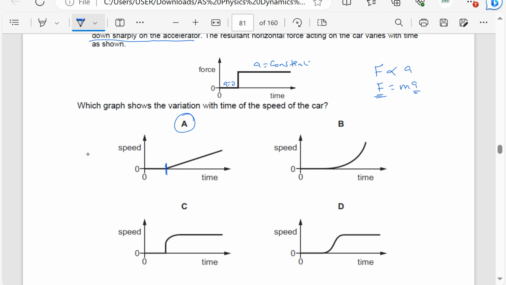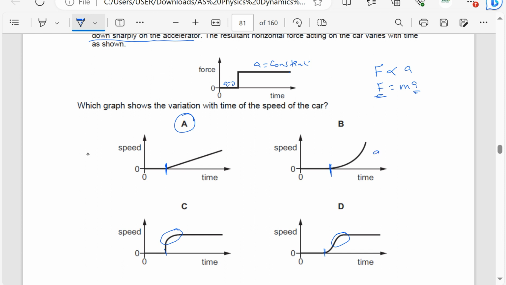So we have two options. We have this option here. Anyway, for all of them, they are starting from 0. There's no problem with that. But then for the second part, the force is constant, meaning the acceleration should be constant and it is not 0. Here it is showing that the acceleration first decreases because the gradient decreases before it becomes constant. The same applies with this one. It is showing that the gradient first increases, then decreases before it becomes constant.